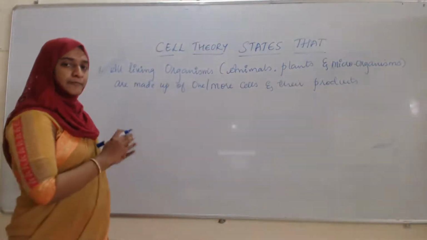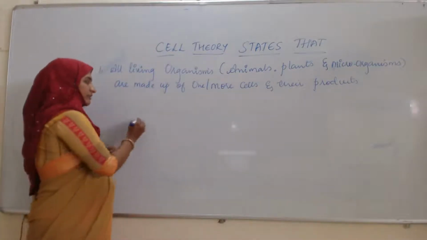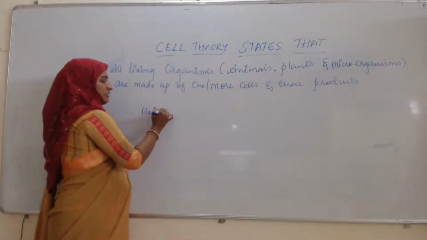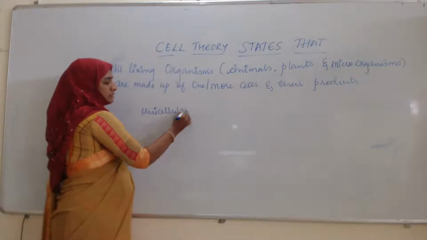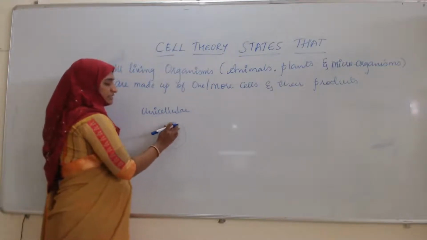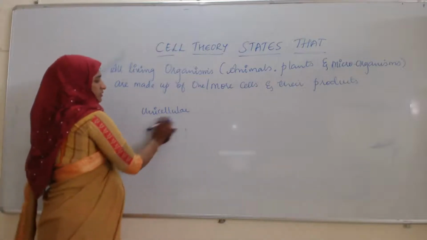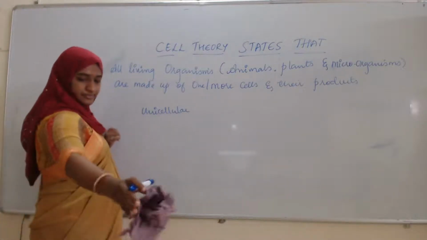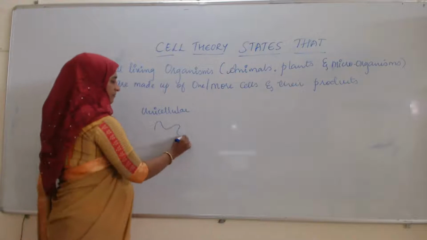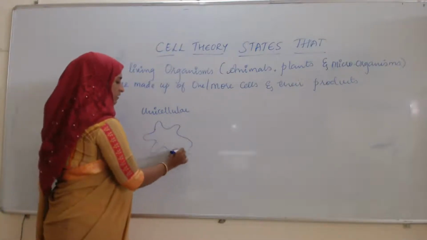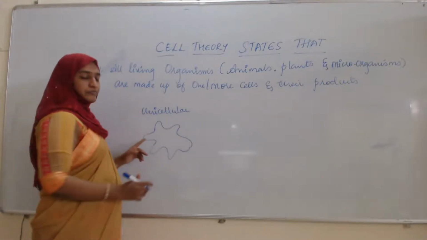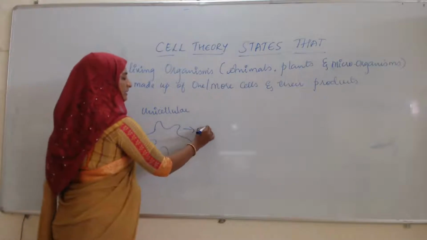That means each organism, if it is unicellular, for example amoeba. Amoeba is a unicellular organism. This is the cell.